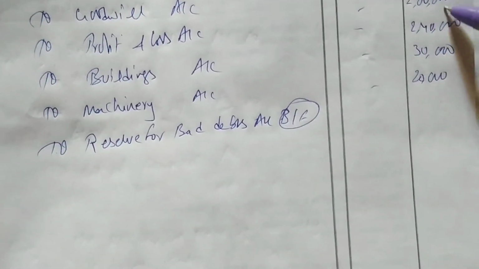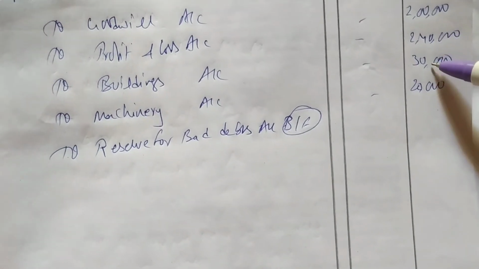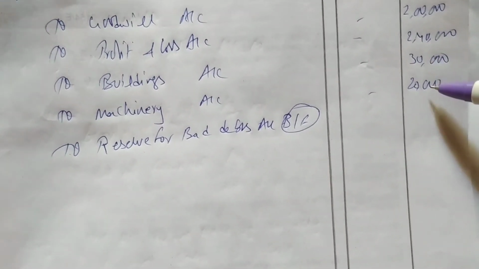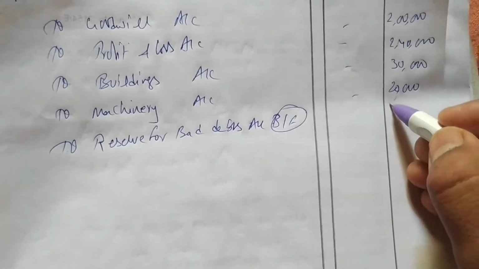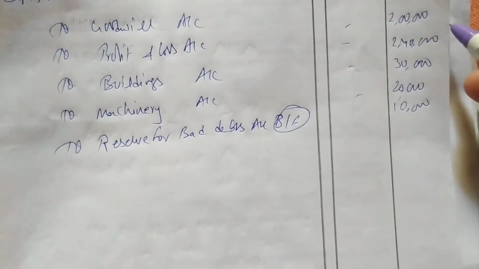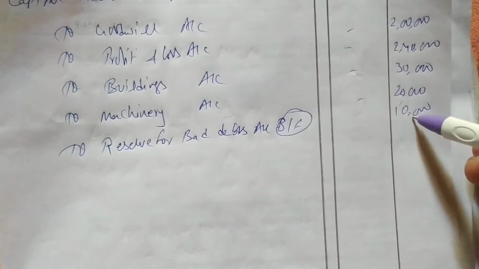So we'll see, 2 lakhs, 2 lakh 40, 4 lakh 40, plus 30, 4 lakh 70, plus 20, 4 lakh 90. So the balance left over is 10,000. This total is 4 lakh 90,000, so the balance is 10,000.